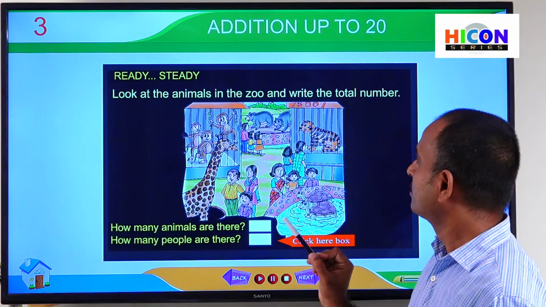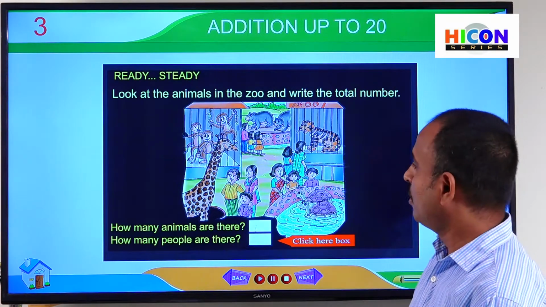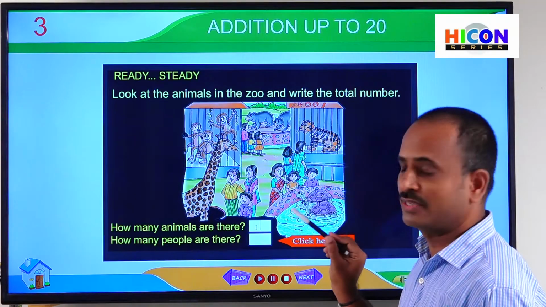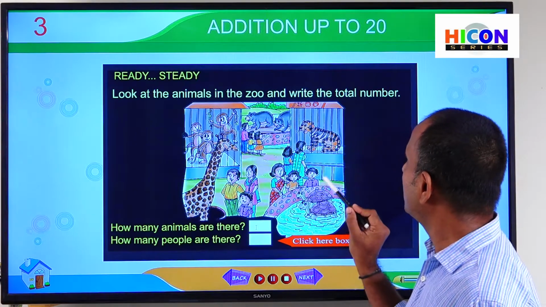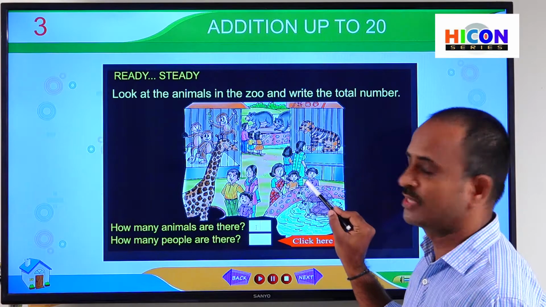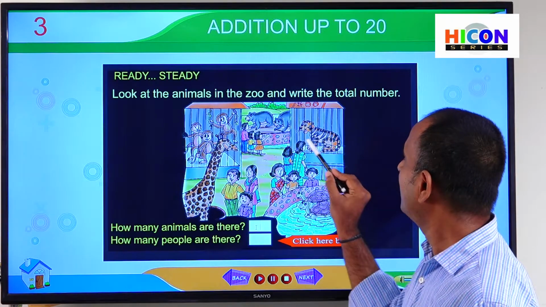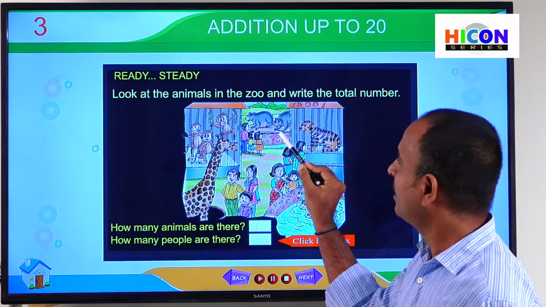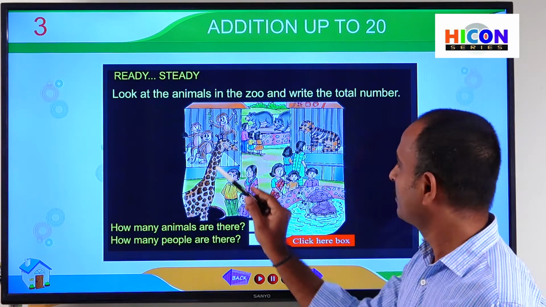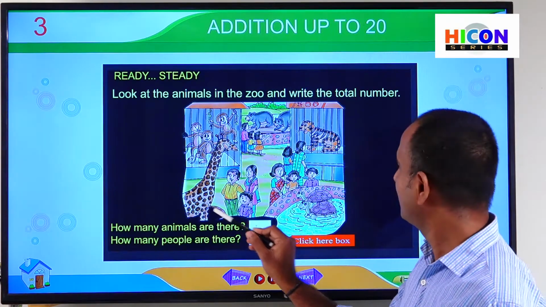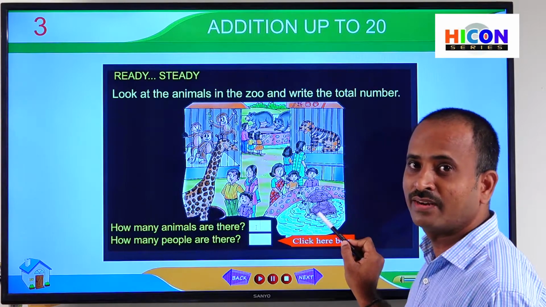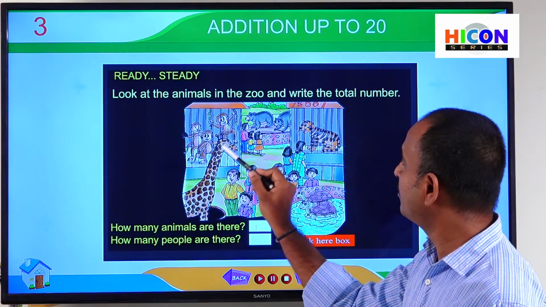So children, let us see the picture. How many animals are there in this picture? You are observing different types of animals: a tiger here, 2 bears, 3 monkeys, also 1 giraffe, and also 2 turtles. So there are different types of animals in the zoo.